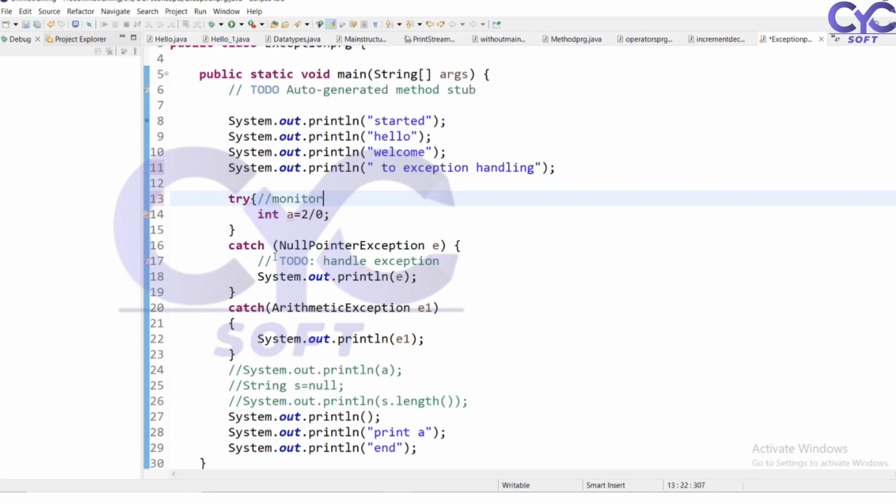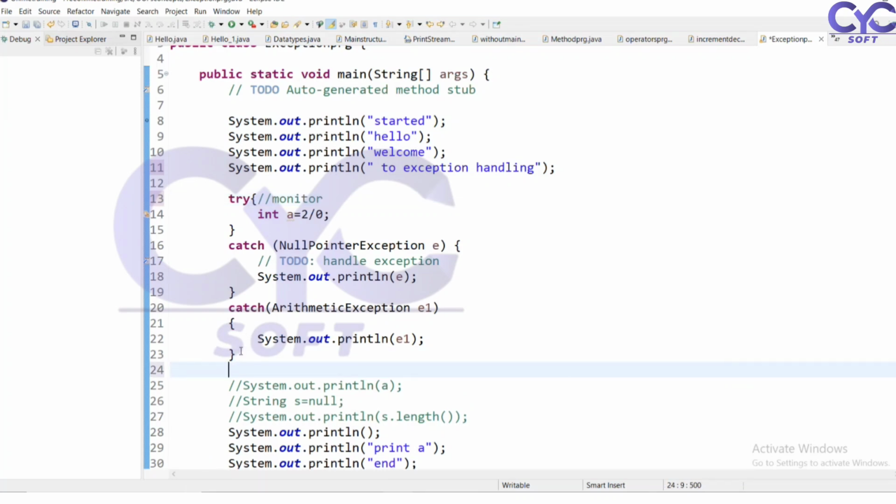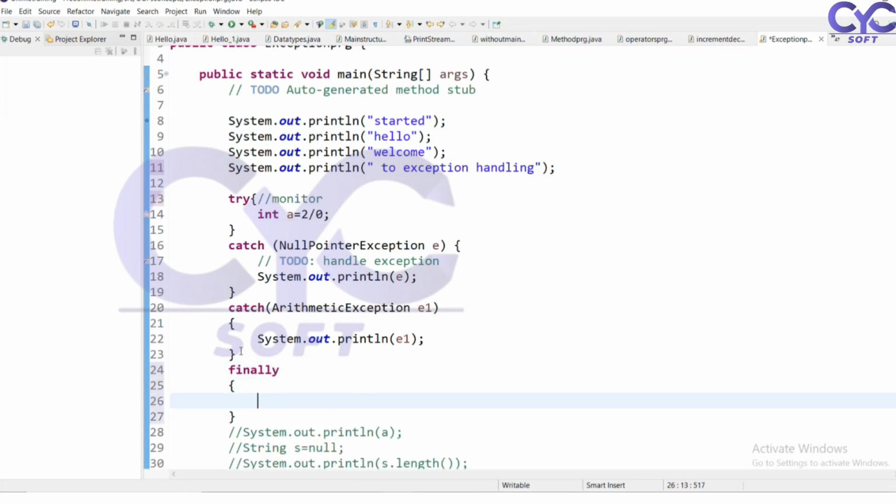If I divide a number by 0, there are different types of exceptions. Here I have used arithmetic exception, and I can have one catch block or a group of catch blocks. I want to use finally also. What will the finally block do? Here I want to print a statement.